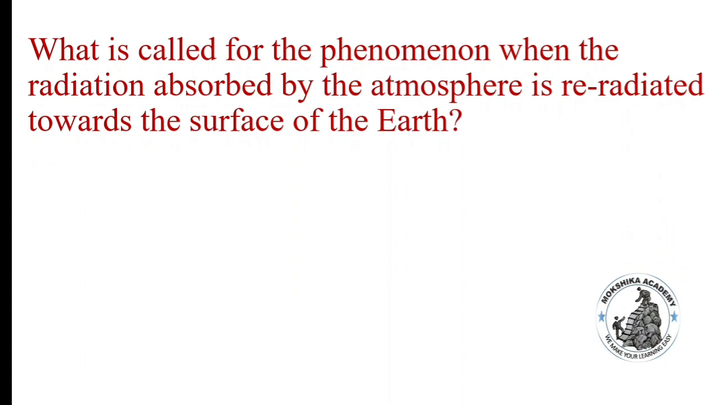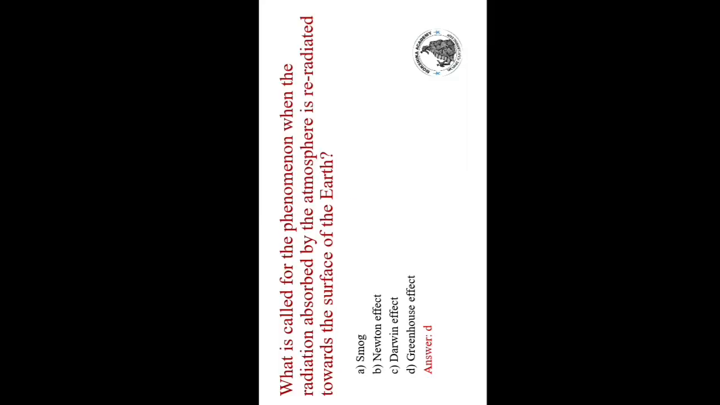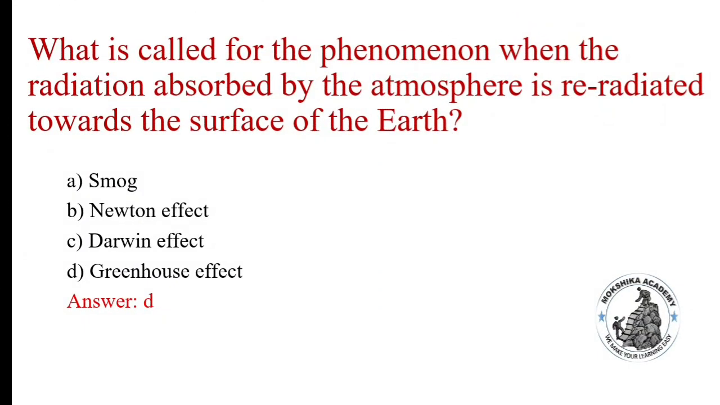What is the phenomenon called when the radiation absorbed by the atmosphere is re-radiated towards the surface of the earth? Smog, Newton effect, Darwin effect, greenhouse effect. Correct answer is option D, greenhouse effect. Greenhouse effect is a natural phenomenon that helps in keeping the temperature at the surface warm and balanced, which is suitable for all organisms.